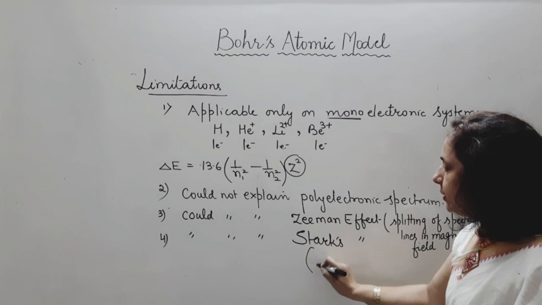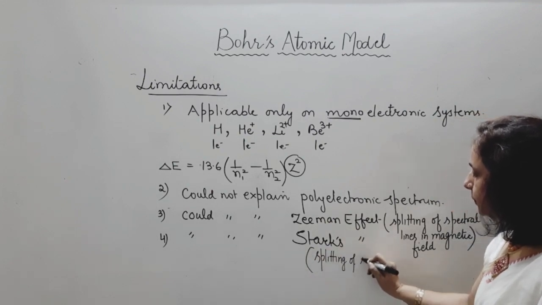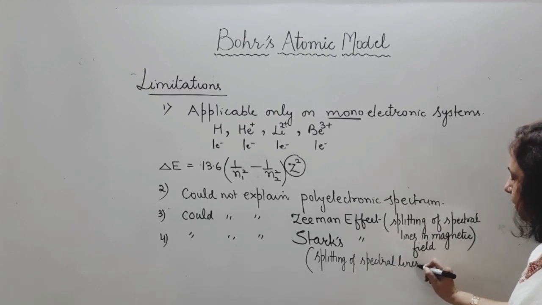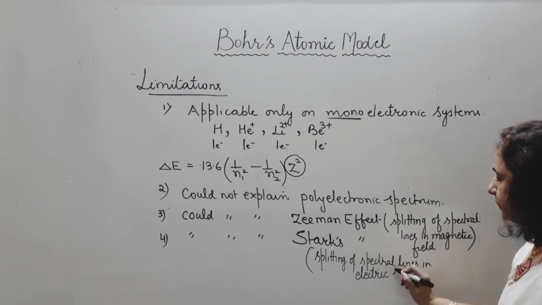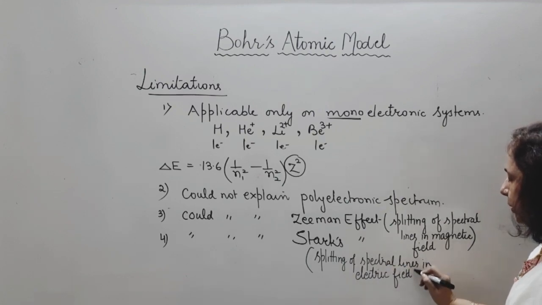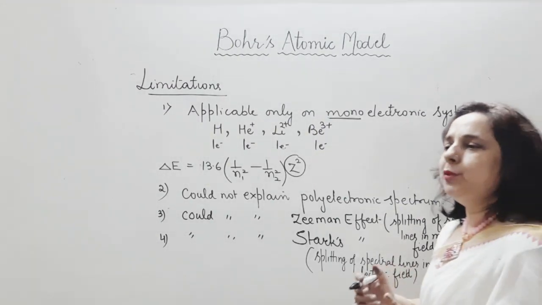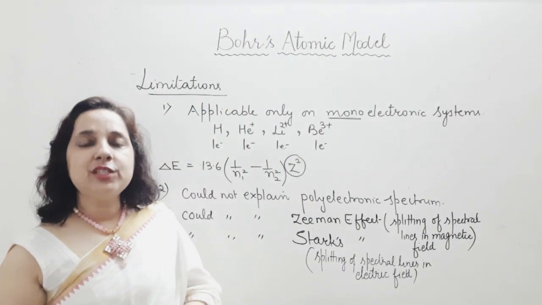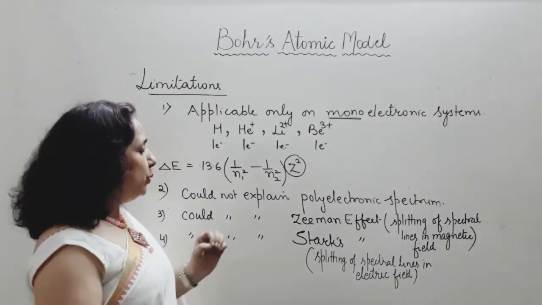And Stark's effect is splitting of spectral lines in an electric field. These two were not explained by Bohr. Bohr was not in a position to explain why this splitting is going to be there. If the line is splitting, the spectrum is splitting, why this splitting happens was not explained by Bohr at all.